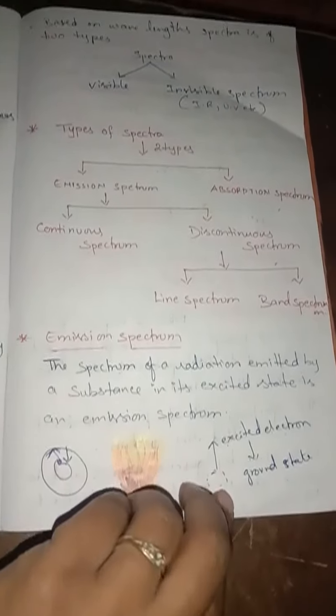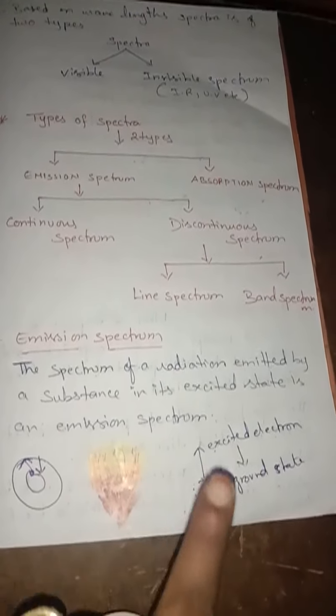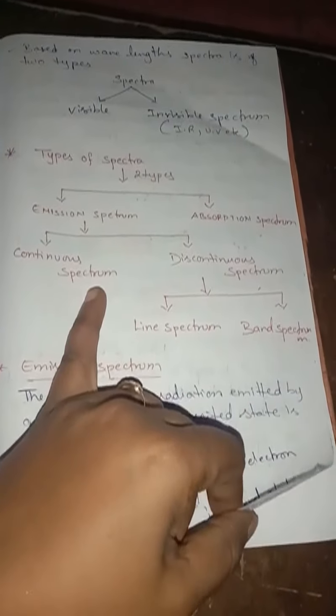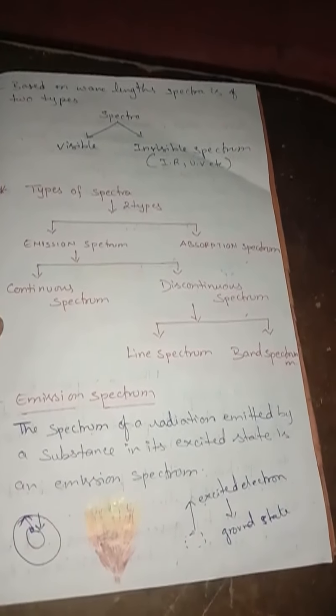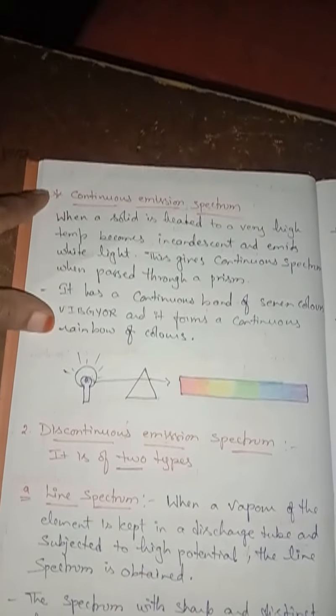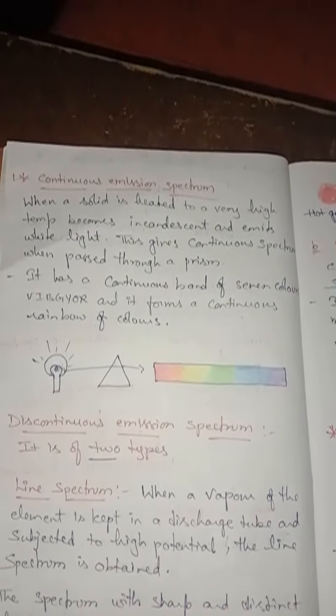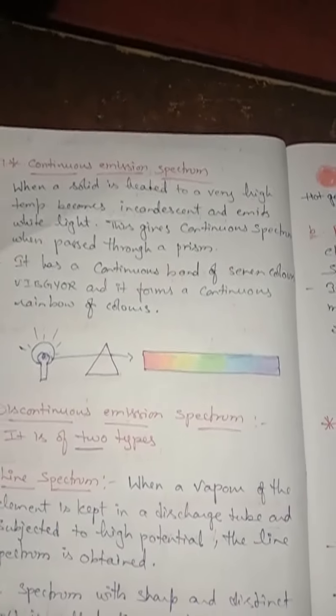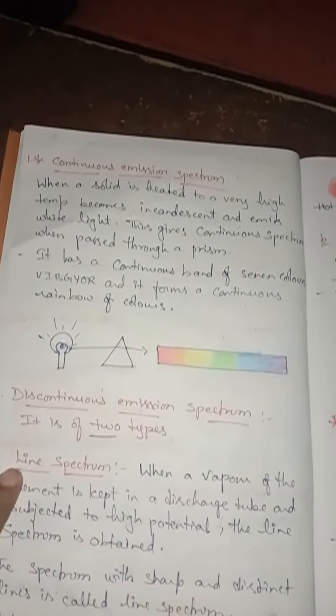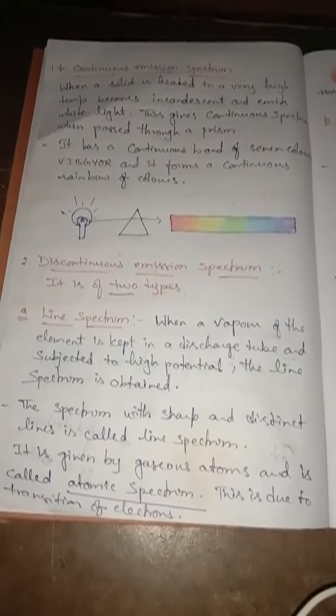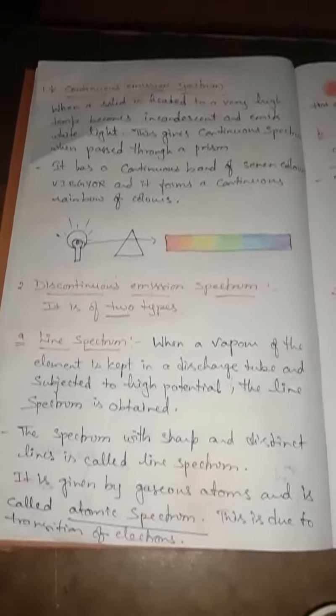Yes, children? So we have completed emission spectrum. In emission spectrum, what are the types? What is an emission spectrum? The spectrum of the radiation emitted by a substance in its excited state is an emission spectrum. And we have seen emission spectrum is of two types: continuous emission spectrum and discontinuous emission spectrum. So what do you mean by continuous emission spectrum? When a solid is heated to a very high temperature, it becomes incandescent and emits white light. So this gives a continuous spectrum. Understand? And discontinuous is again of two types: line spectrum and band spectrum. Line spectrum means when a vapor of an element is kept in a discharge tube and subjected to high potential, a line spectrum is obtained.